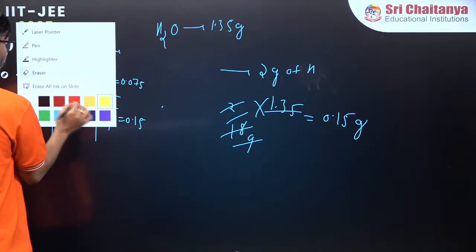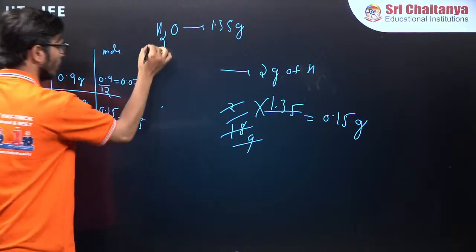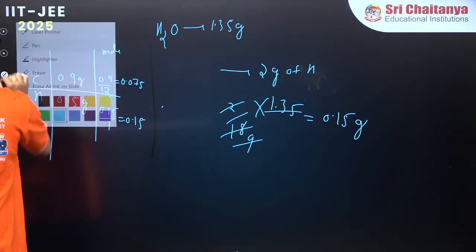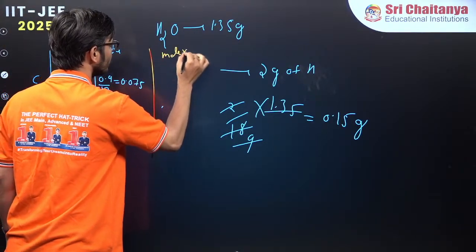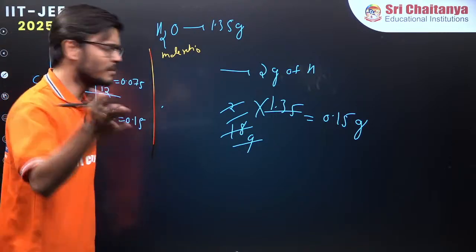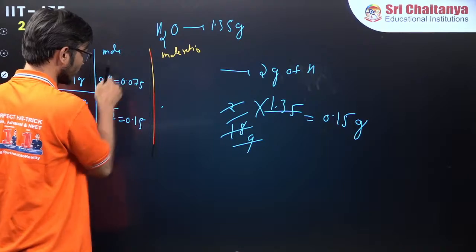Okay, so now we have the moles. Now once I have the moles, what to do next? What I'm going to do is find the mole ratio, isn't it? How to find mole ratio? Divide by the simplest number. What is that? 0.075, right?